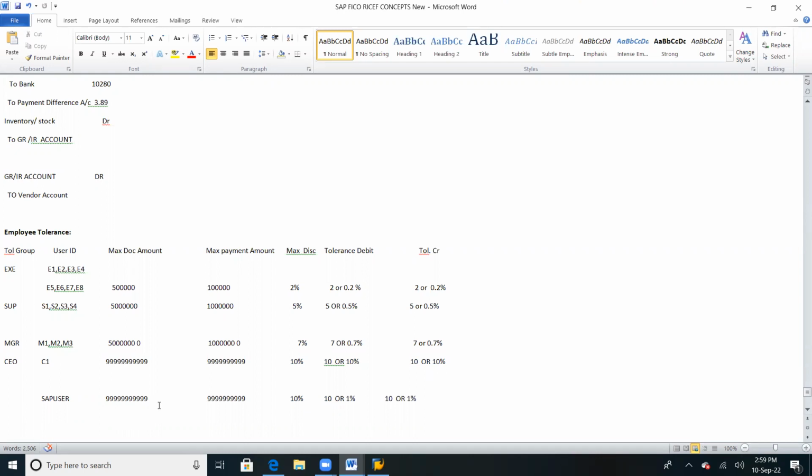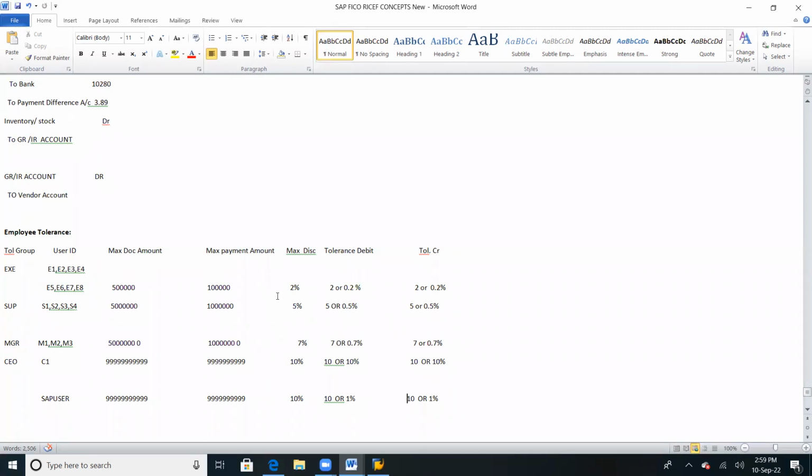We are going to leave a maximum document amount limit and maximum payment amount limit. Maximum discount 10%, and tolerance debit would be 10 rupees or 1%, debit and credit. But in real time, we define this as per the designations. Who will define the designations? Designations will be given by HR people. Clear, everyone?